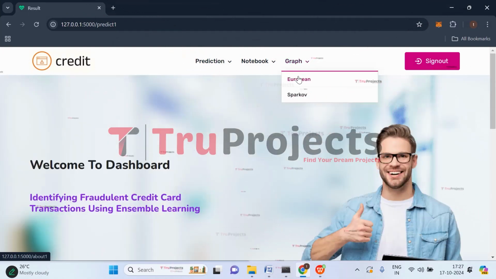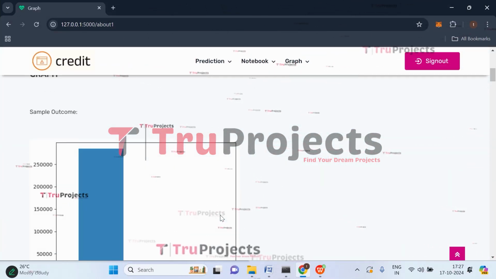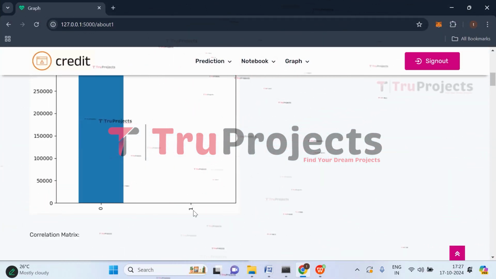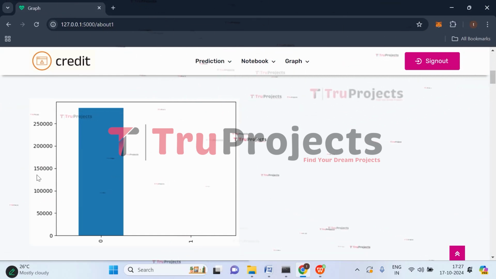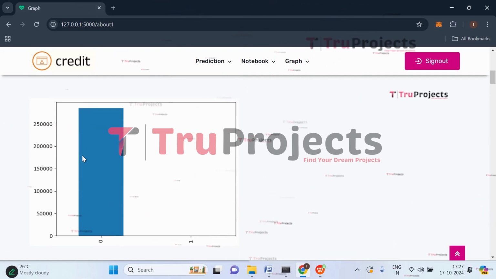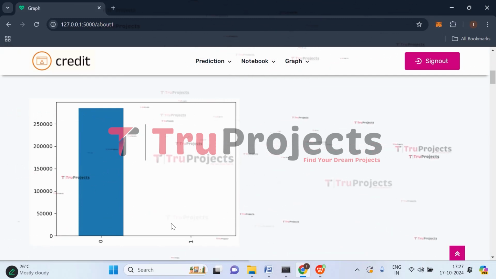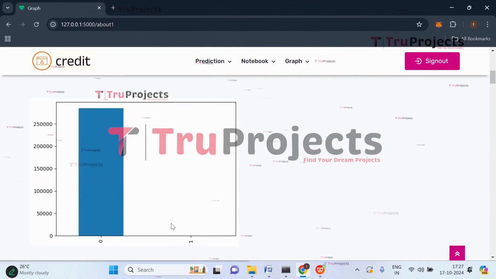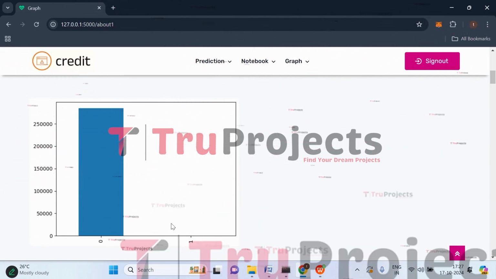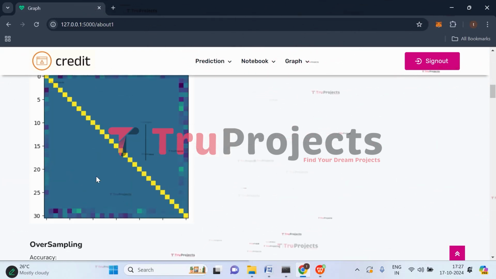So click on graph. Let's check for the European graphs. So this is a sample outcome graph where on x-axis we have classes and on y-axis we have amount. Here 0 represents the legitimate transactions, that is the genuine transactions, and 1 represents fraud transactions. As there is class imbalance, that is why we have used oversampling, undersampling, and SMOTE technique. And this is the correlation matrix, that is the correlation between the variables.